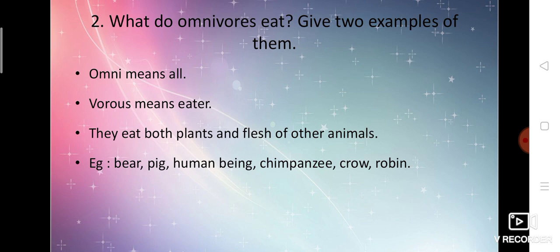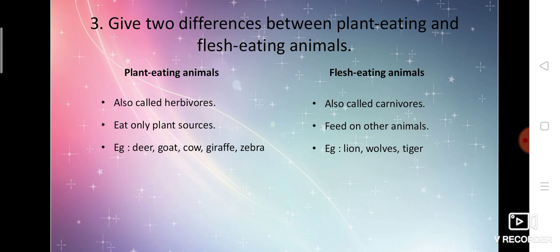Okay. The next question, give 2 differences between plant eating and flesh eating animals. Plant eating means animals which eat only plants and plant sources. Flesh eating means the animals which eat the flesh of other animals. Plant eating animals are also called herbivores. Flesh eating animals are also called carnivores. Some examples were also given: deer, goat, cow, giraffe, zebra. And for flesh eating animals, lion, wolves, tiger.